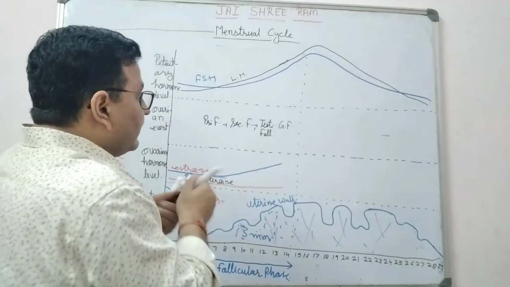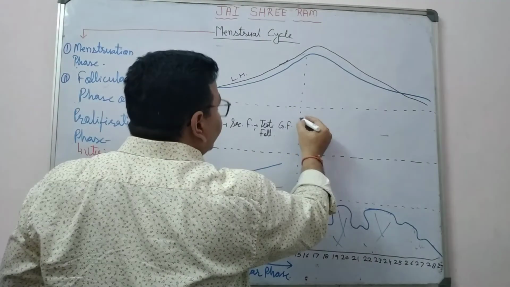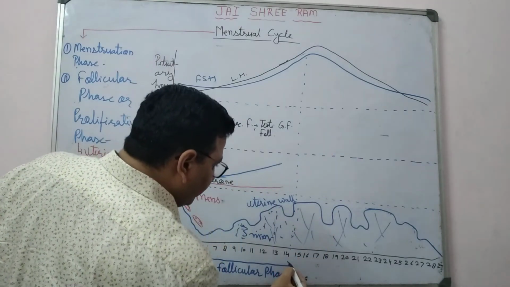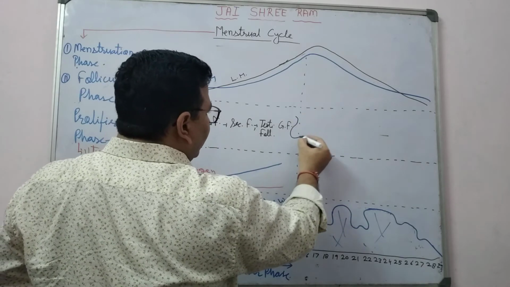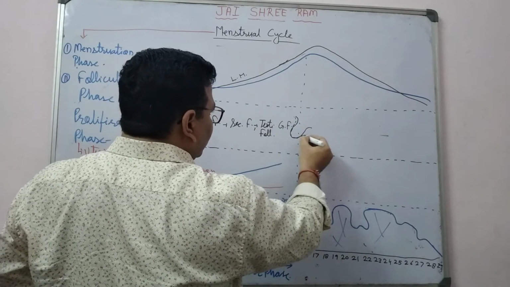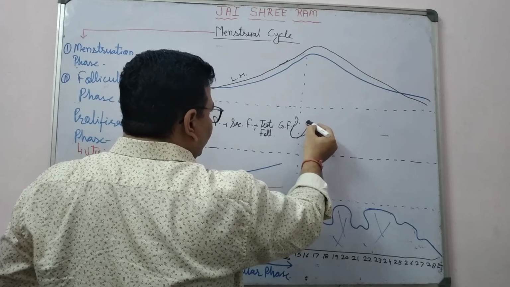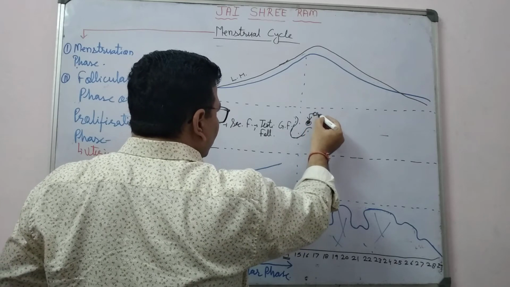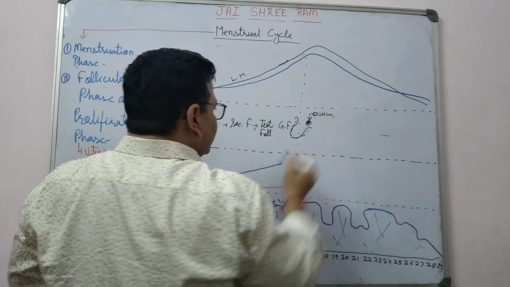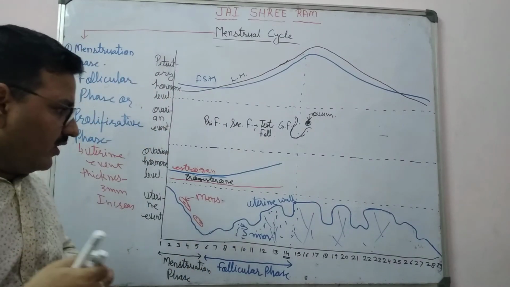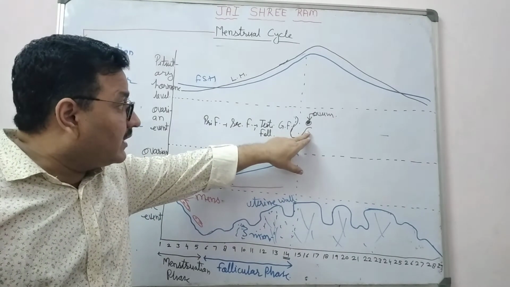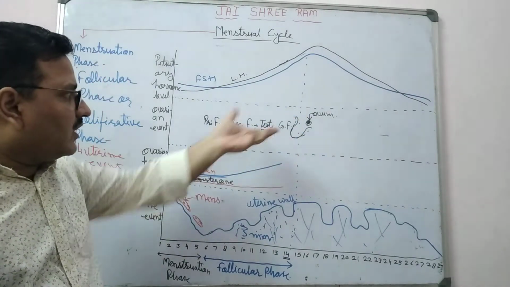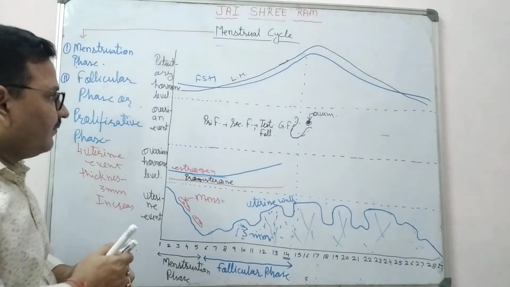And here the Graafian follicle ruptures on the 14th day, the mid of the menstrual cycle, and releases the ovum. This is known as ovulation. So on the 14th day, the mid of the cycle, ovulation takes place. But what is the cause for this? You have to know here.